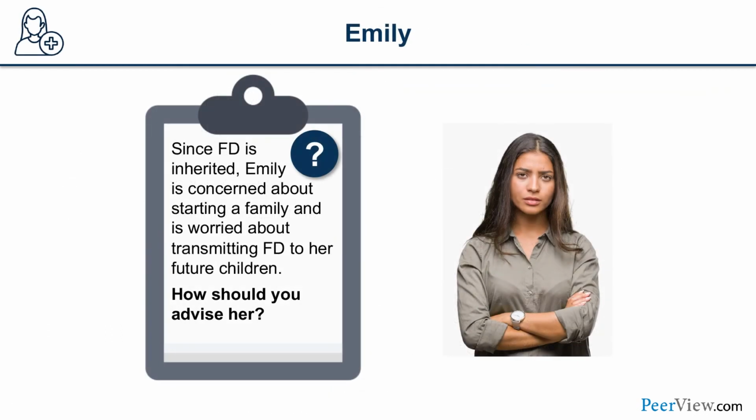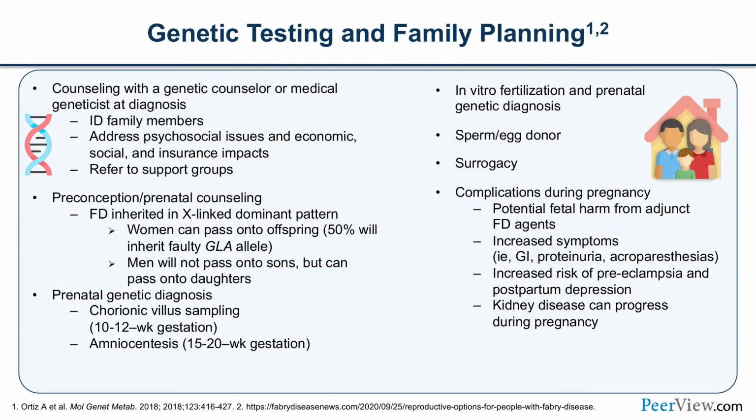Now let's go back to Emily. Fabry disease is inherited. It's caused by a mutation in the GLA gene on the X chromosome. So Emily is concerned about starting a family and is worried she can transmit Fabry disease to her future kids. So how would you counsel Emily? So counseling with a genetic counselor or a medical geneticist at diagnosis is very critical. Also identify family members at risk and get them counseled and tested. Address any psychosocial issues and any economic, social, or insurance impacts that testing might have. Refer to support groups, very important, Fabry disease support groups.